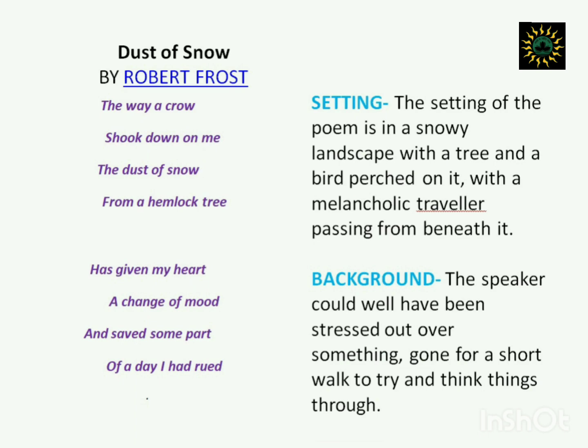And as he was walking and thinking as to what and how a situation had gone out of his hand, something had happened. And what has happened exactly is what he narrates to us. So the first paragraph of the poem talks about the incident that had happened. And the second paragraph talks about the change that the incident has brought in him.